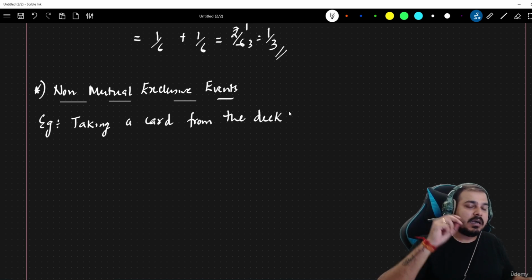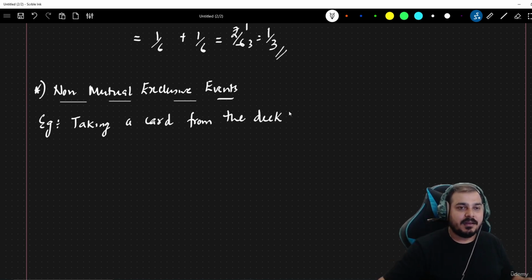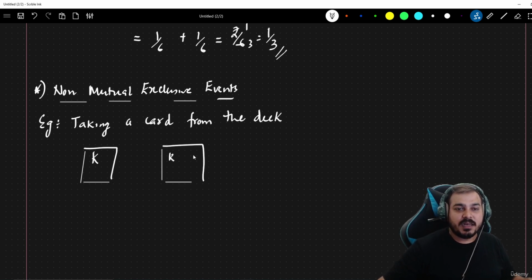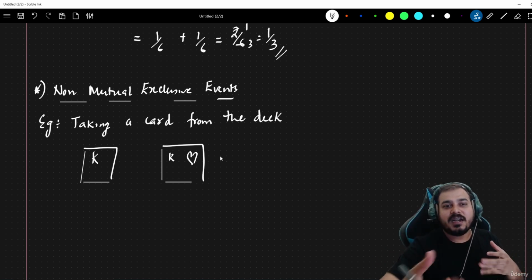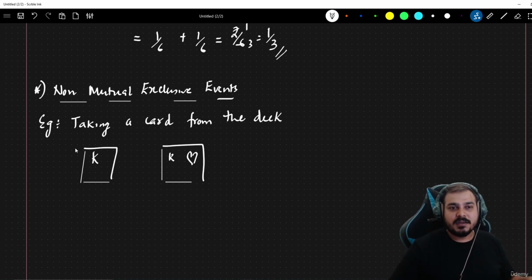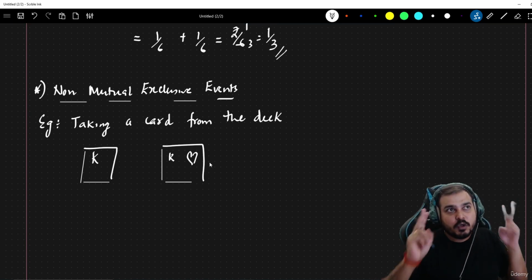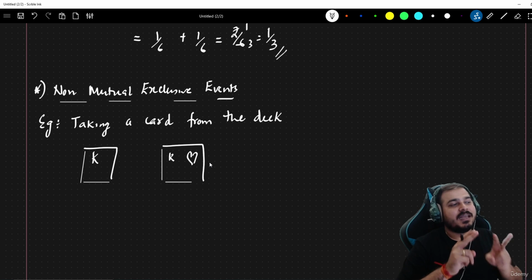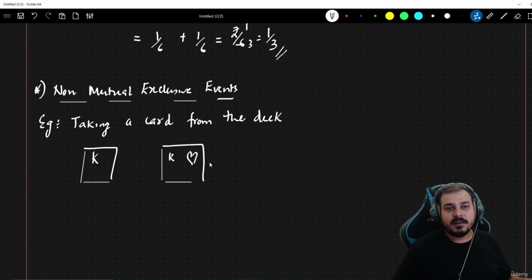If I'm taking out a card from a deck, let's consider that I get a king's card. Suppose I'm getting a king's card, I may also get the king of hearts card, right? So two events are possible. I may get a king's card, and I may also get a king which is of the heart kind, right? So here you can see that this is completely non-mutually exclusive. Two events can occur at the same time, right?